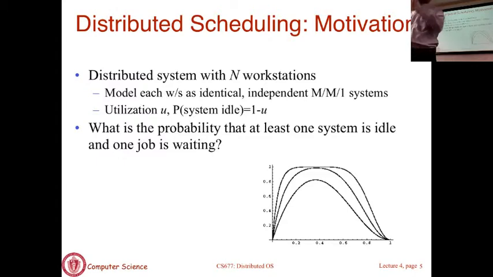Okay. That's a new task. You are the user, you submit a new job or new task to this system. You basically pick a machine, but let's assume that machine is chosen randomly. It doesn't matter. You pick a machine and you submit that job to that machine. The question is, what is the probability that you have a machine that was idle?